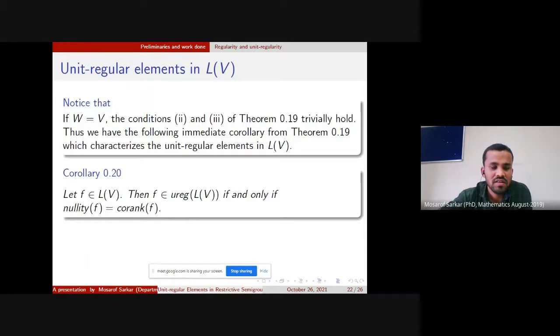Notice that if W equals V, conditions 2 and 3 of the above theorem trivially hold. Thus, we have the immediate corollary from the above theorem, which characterizes the immutable element of LV. That is, F belongs to LV, then F is immutable if and only if nullity of F equals co-rank of F.